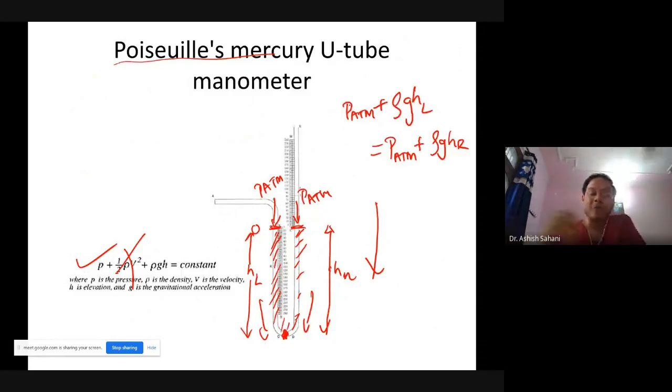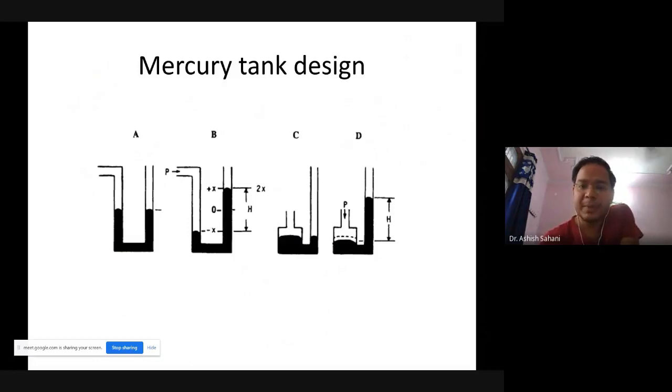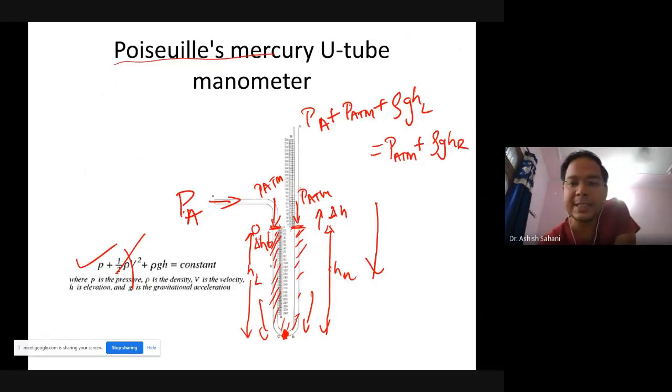Now, if I apply a pressure on this side, which is P applied, this height will reduce by delta H, and this height will increase by delta H on the other side. So I can write this as P applied plus P atmosphere plus rho g (h left minus delta H) is equal to P atmosphere plus rho g (h right plus delta H).